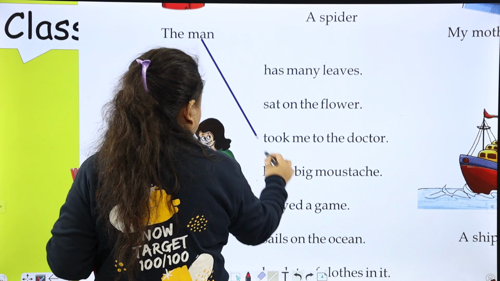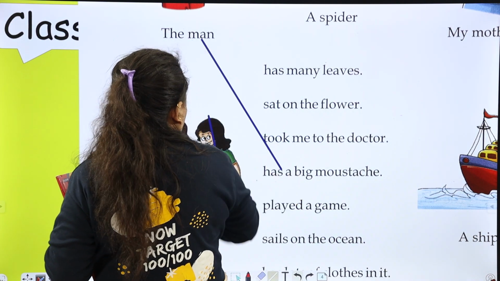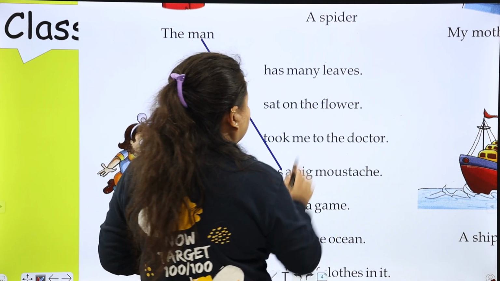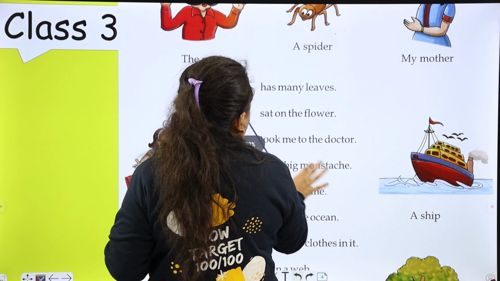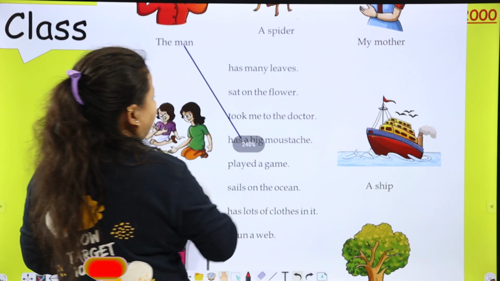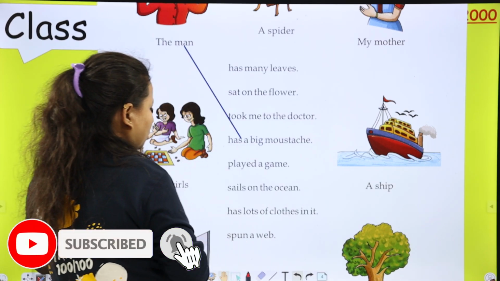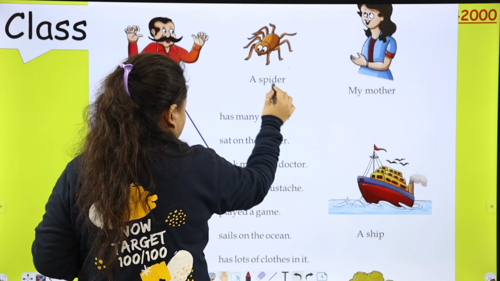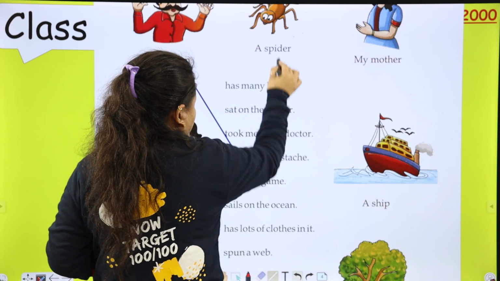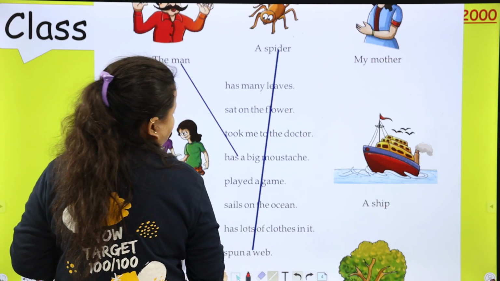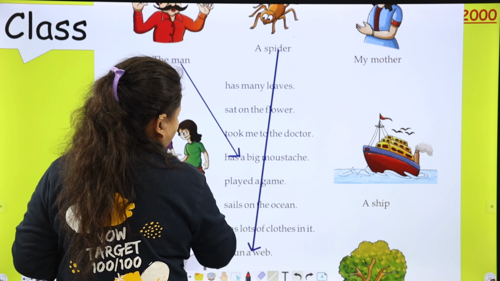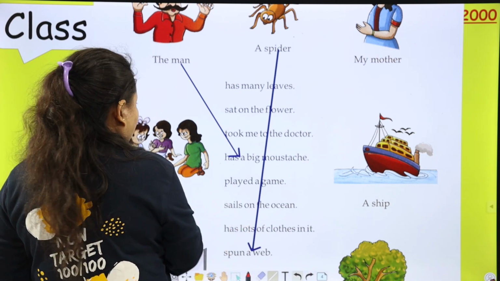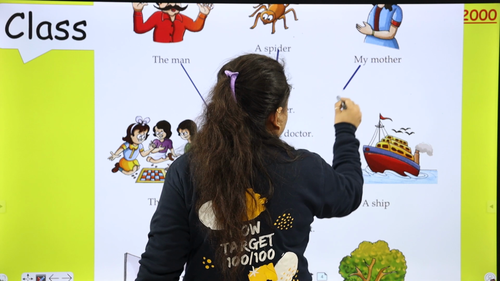So wait. Next is a spider. So a spider has many leaves? Sat on the flower? Took me to the doctor? So the answer is spun a web. Next is my mother. So my mother took me to the doctor.